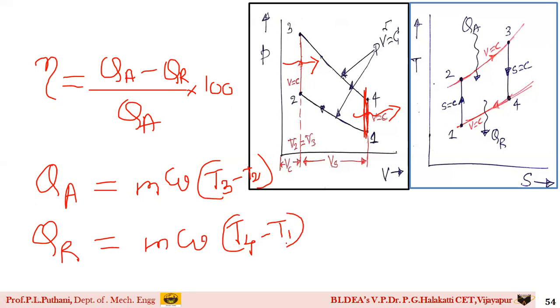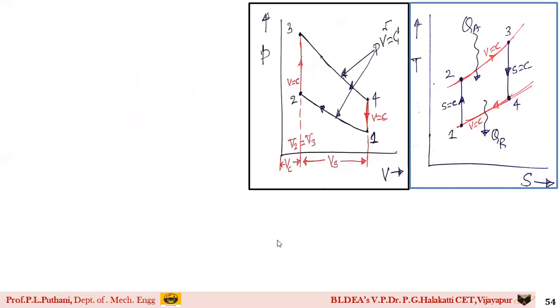The value of T1 is already given in the question. We don't know the values of T2, T3 and T4. For this, we need to take the help of our PV relations and find out these values. That is the reason I started with process 1 to 2, that is, T2 by T1 is equal to (V1 by V2) raised to the power of gamma minus 1. In the previous step, we saw that V1 by V2 is the value of rk itself, so I will substitute it directly.